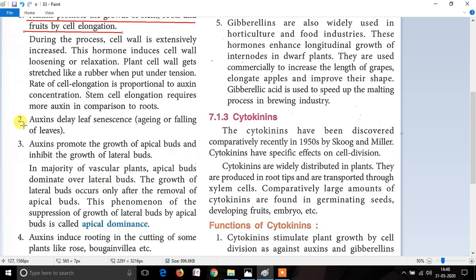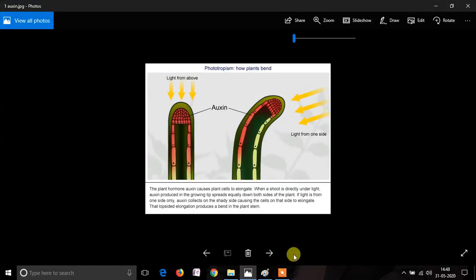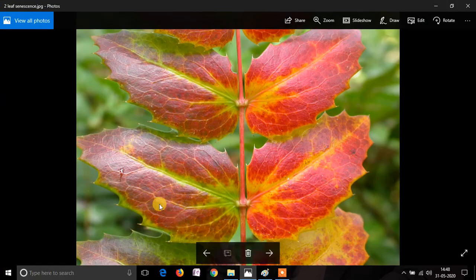The second point says that auxin delays leaf senescence, that is aging and falling of the leaves. Let's understand with the help of an image. The image in front of you is a twig having leaves.